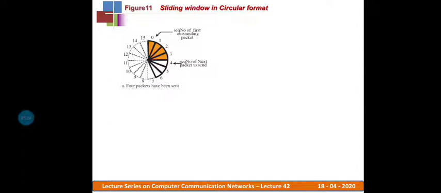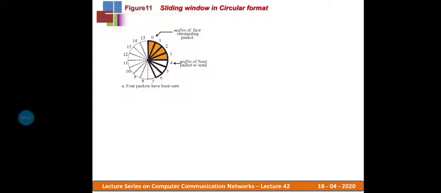As and when we keep processing the packet requests we are getting from the application layer, we receive and process them and start delivering accordingly, providing the respective sequence number pointed to by the next packet to send. As I already mentioned here, four packets have already been sent out, so they carry the sequence numbers 0, 1, 2 and 3.